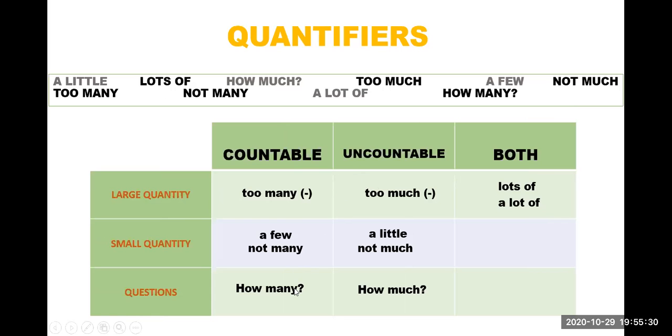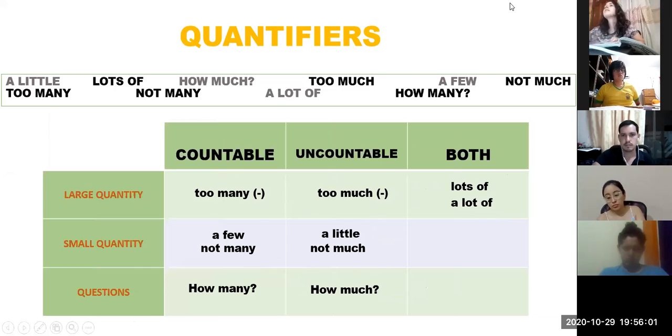Yes. Okay. As you can see, with the countable nouns, we use many and a few. For uncountable nouns, we use much, a little, not much, and how much. And for both, we can use lots of or a lot of. Okay? Any questions about this? Any doubts? No? Okay. So let's go to the book.